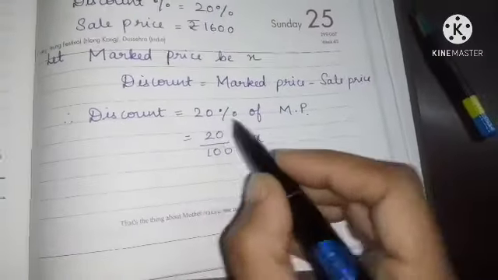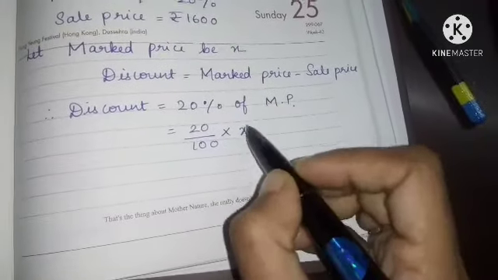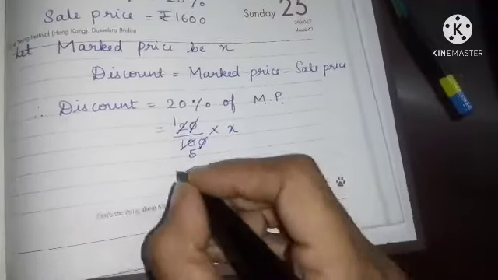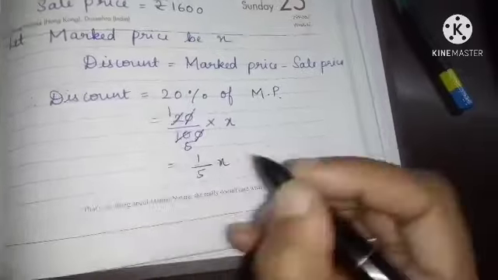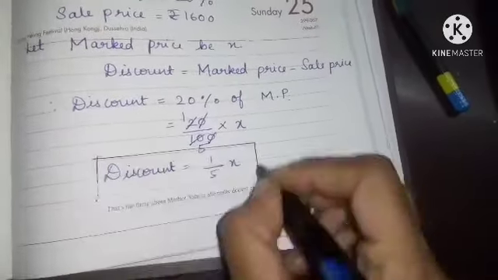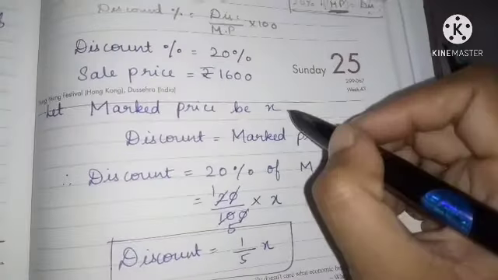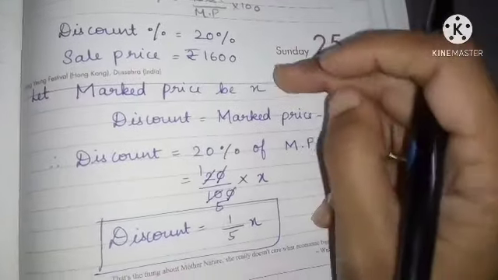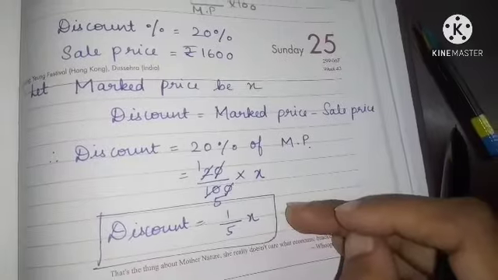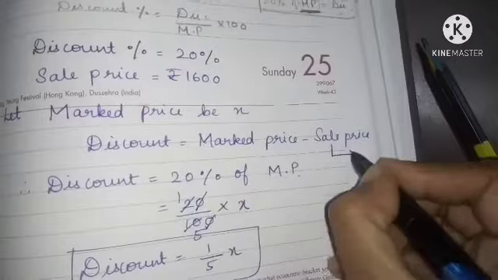Discount is nothing but our 20% of marked price, 20 by 100 into x. Zeros cancel, 2 ones are 2, 2 fives are 10. So 1 by 5 of x will be your discount. Okay, so what is your discount, children? Discount value is 1 by 5x. And what is your marked price value? X. Marked price is x, discount is 1 by 5x.